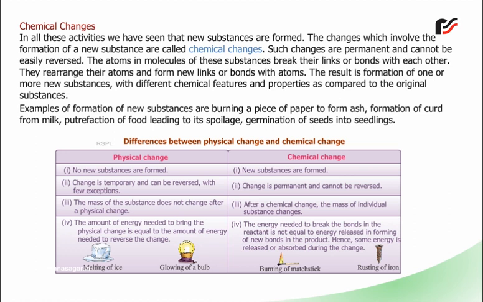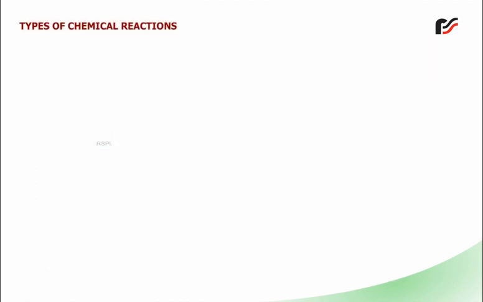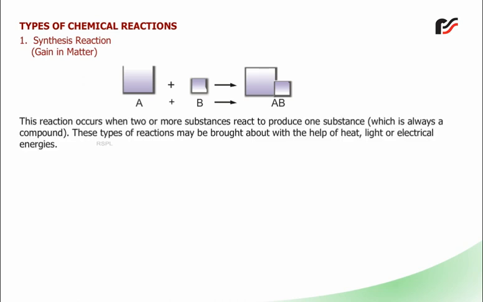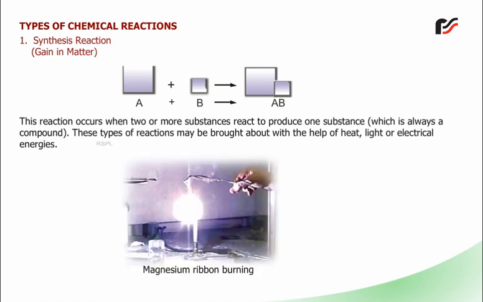Differences between physical change and chemical change. Types of chemical reactions. 1. Synthesis reaction. Gain in matter. This reaction occurs when two or more substances react to produce one substance which is always a compound. These types of reactions may be brought about with the help of heat, light, or electrical energies.